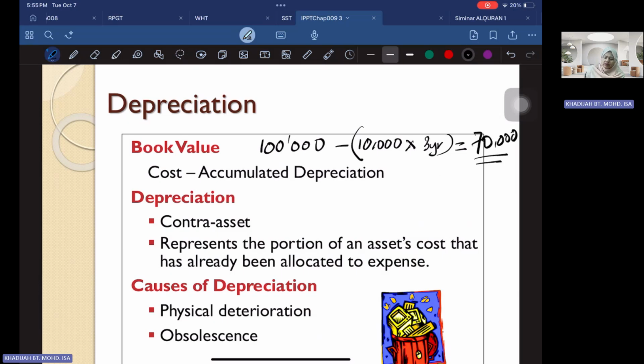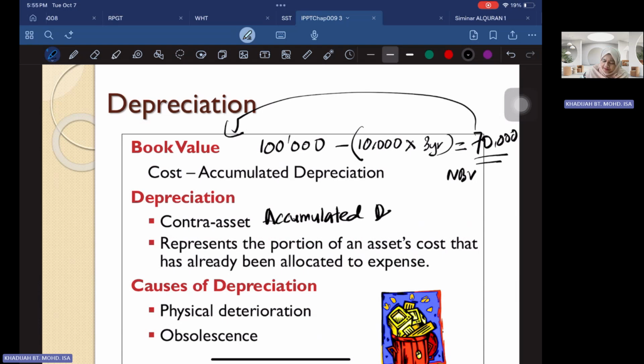This 70,000 is what we refer to as the net book value. Net book value is the cost minus accumulated depreciation. Accumulated means the depreciation that you have incurred every year. So if 1 year is 10,000, 3 years is 30,000. So that is the accumulated depreciation. This accumulated depreciation is a contra asset, so we call it the accumulated depreciation account.